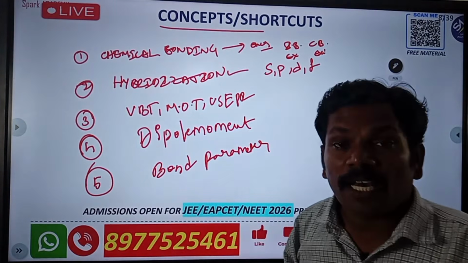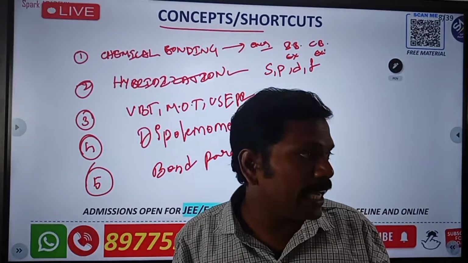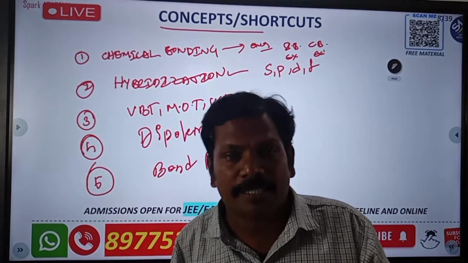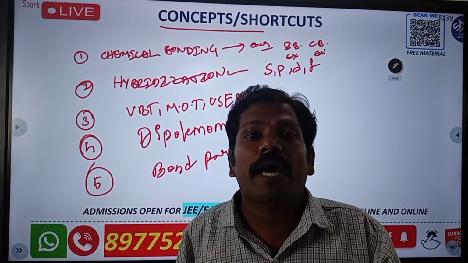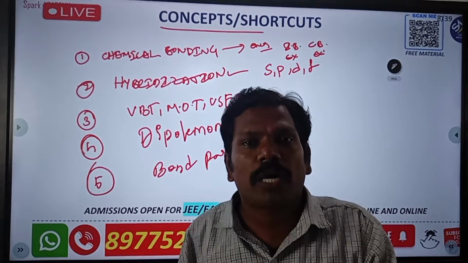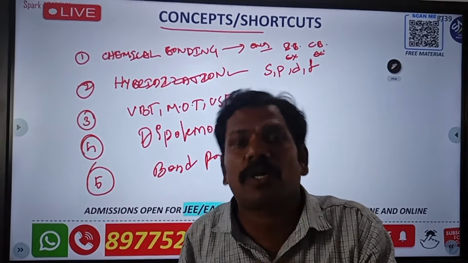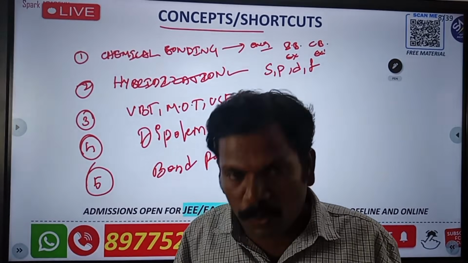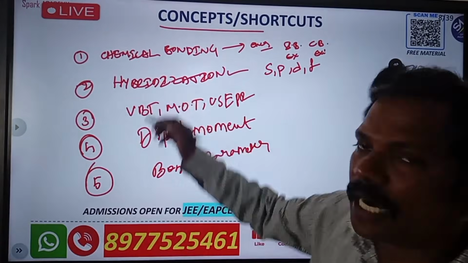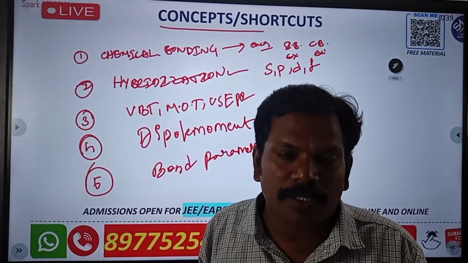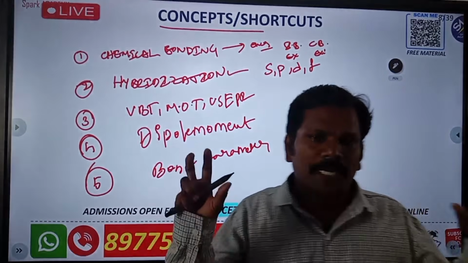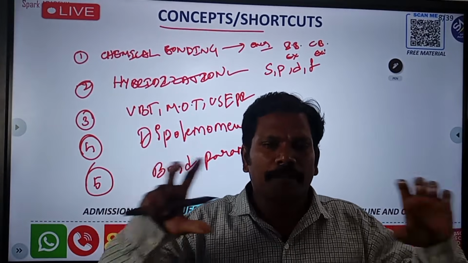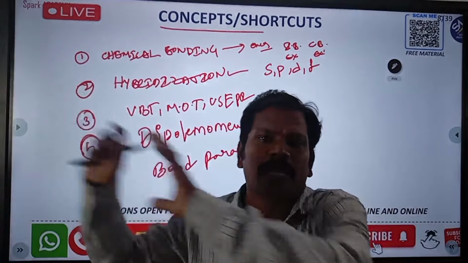High energy atomic orbitals react with each other and form low energy hybridized orbitals. They form the hybrid, which is called hybrid orbitals. The process is called hybridization. Simple. Two atomic orbitals combine with each other and form some hybrid orbitals.